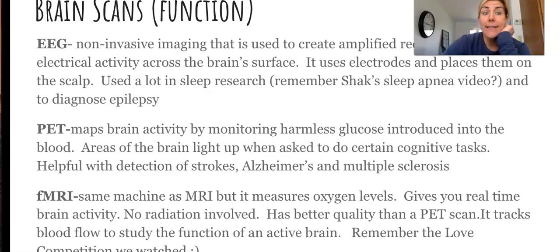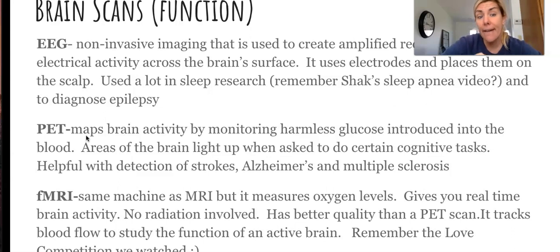And then there's the PET scans, and that maps the brain activity. They take the glucose, right? They introduce it into the blood, and then the areas of the brain light up when they're asked to do certain tasks because they have that glucose in there. And it helps with detection of strokes, Alzheimer's, and multiple sclerosis.